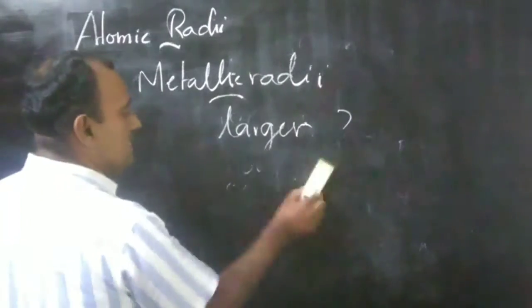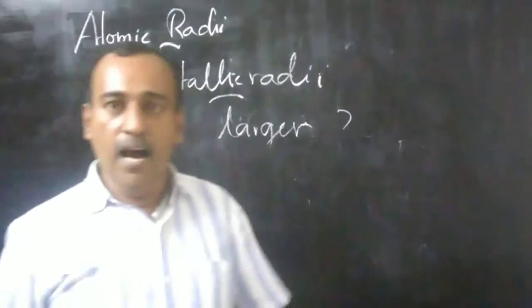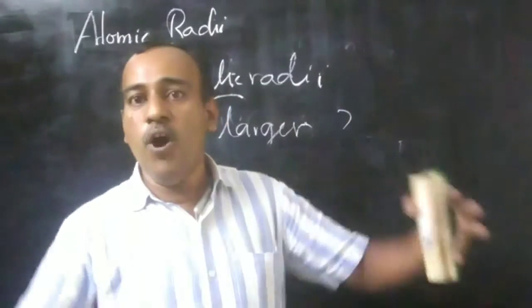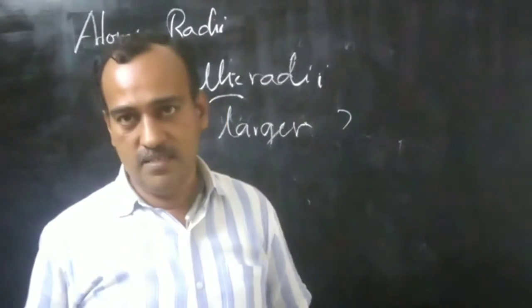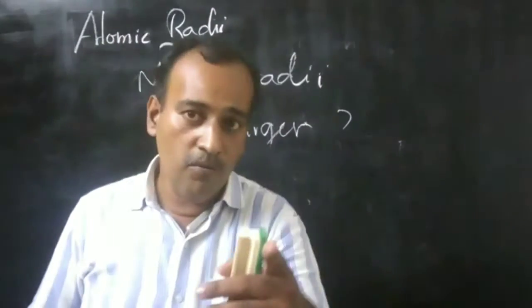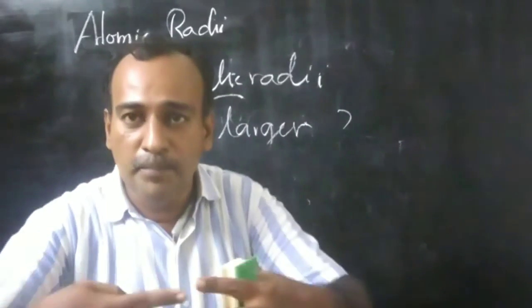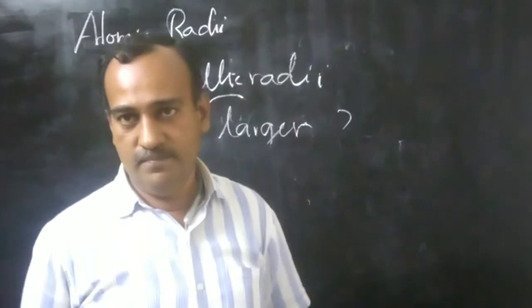Why? The reason behind this is that covalent bonding is formed by overlapping of atomic orbitals. How are covalent bonds formed? Covalent bonds are formed by overlapping of atomic orbitals.